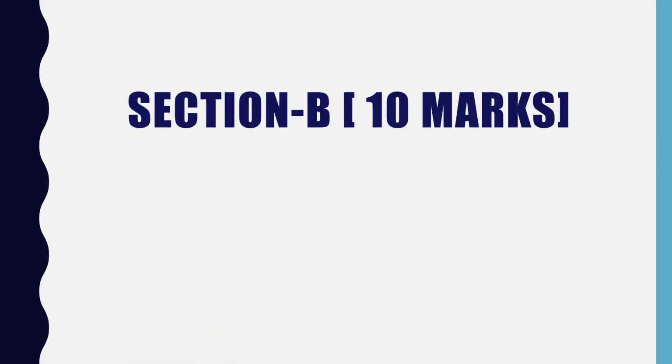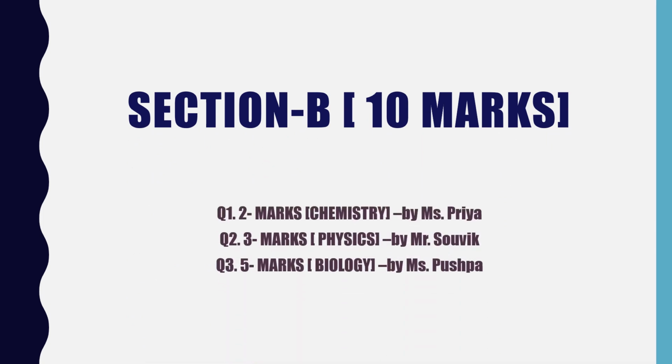So let us analyse the questions which are given in Section B. Section B was of 10 marks, and it contains 3 questions. Question number 1 is of 2 marks, question number 2 is of 3 marks, and question number 3 is of 5 marks, one each from chemistry, physics and biology. So let us discuss each of these questions so that you will have a better understanding of them.